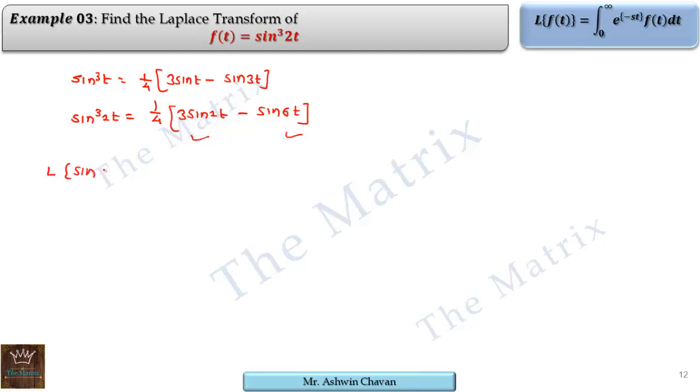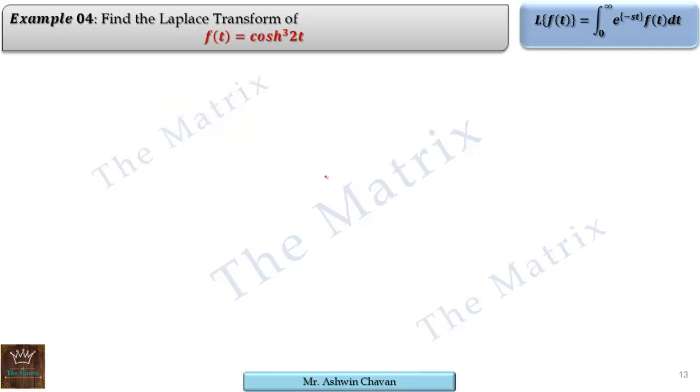so we can take Laplace on either side. That is Laplace of sine cube 2t is 1 by 4, Laplace of each term inside, that is 3 into Laplace of sine 2t is 2 upon s square plus 2 square, that is 4, and then sine 6t is 6 upon s square plus 6 square, that is 36. That's it. This is Laplace of sine cube 2t. So again we split the given function, which was in product form, into the addition or subtraction of two standard functions, and then we took its Laplace.